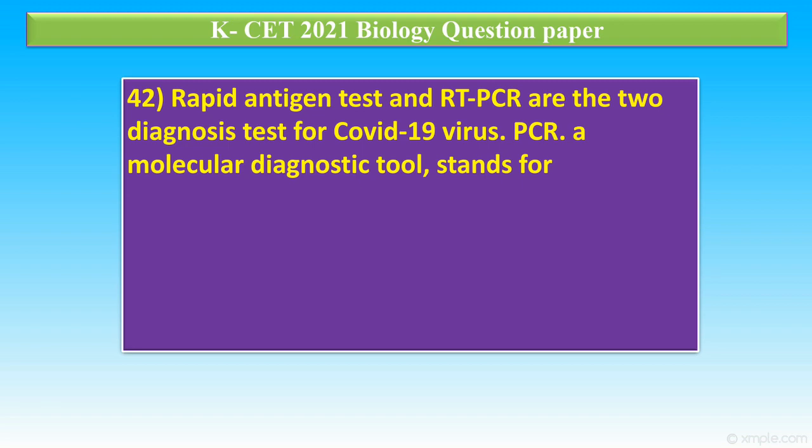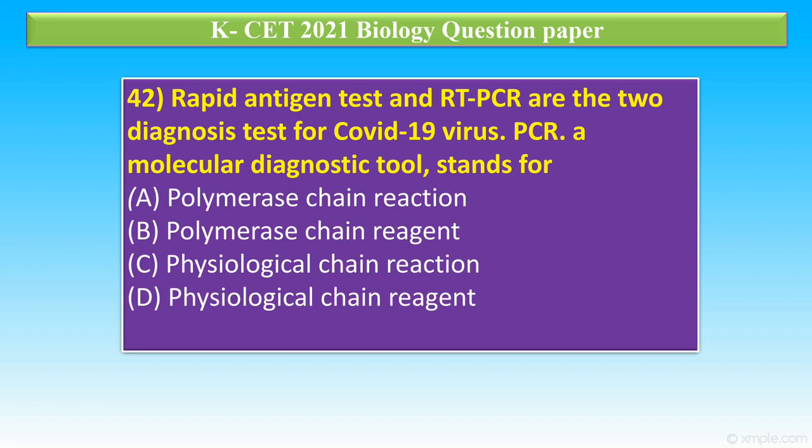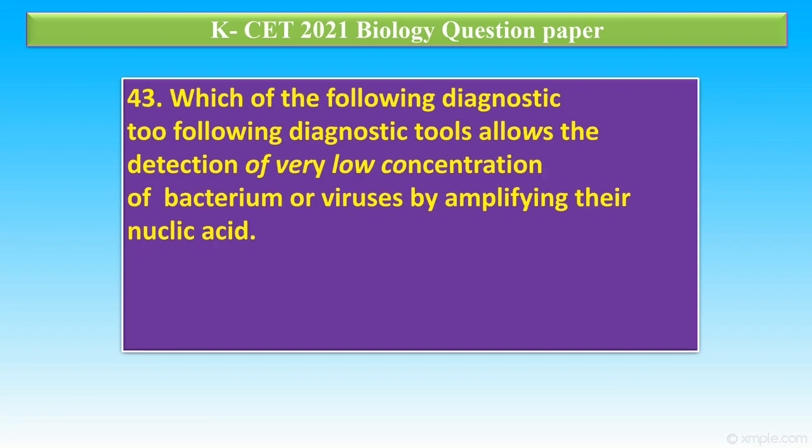Question number 42. Rapid antigen test and RT-PCR are two diagnostic tests for COVID-19 virus. PCR, a molecular diagnostic tool, stands for option A, polymerase chain reaction. Option B, polymerase chain reagent. Option C, physiological chain reaction. Option D, physiological chain reagent. The correct answer is option A. PCR stands for polymerase chain reaction.